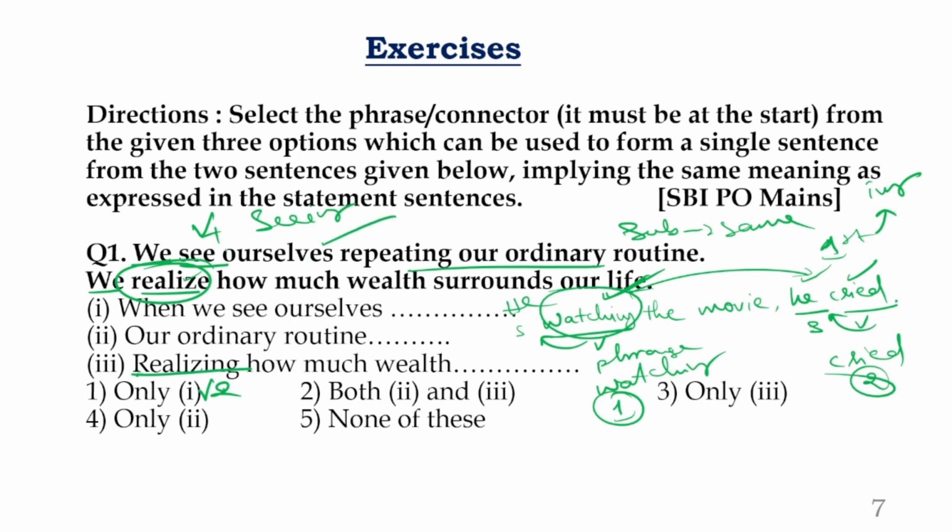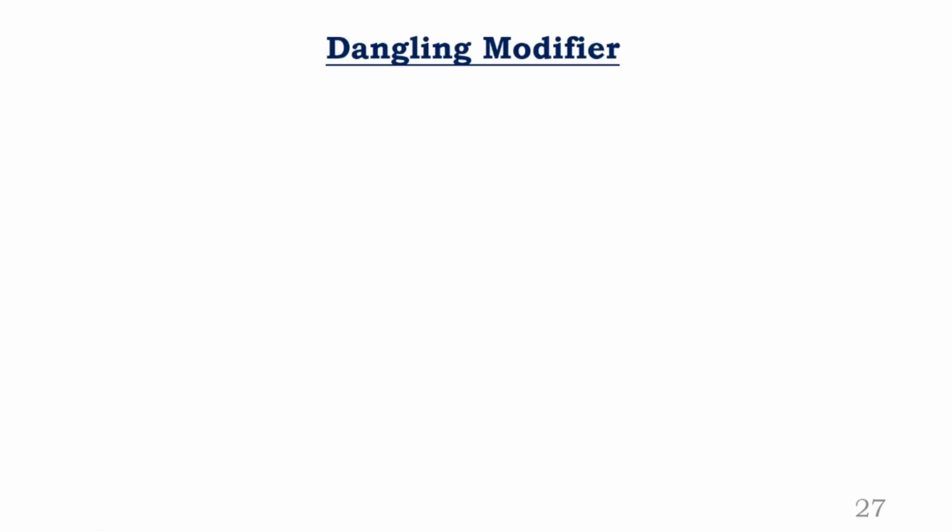That is possible. But remember, when you are using the second verb as ing form and start a statement, your sentence is absolutely wrong. Now guys, you tell me, what is your answer? Your answer goes only with the first one. So we learned a rule now. What is the rule we learned? When the subject of the two clauses is same, you can take the first verb, and you can change it into ing and start the sentence, but not the second verb. Okay, now let us go to the second one.